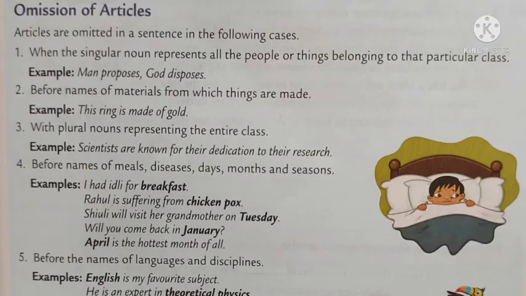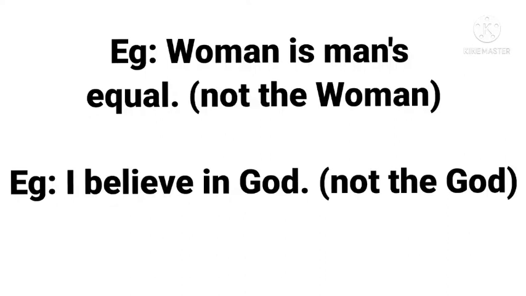Children, now let's see omission of articles. There are certain nouns before which we have to avoid articles. We should not use articles. So let's see such rules. The very first one: before the singular nouns when representing the class or species, when the singular noun represents all the people or things belonging to that particular class, usually before nouns like man, woman, God, etc. So let's see the examples. Man proposes, God disposes. Here we don't use the man or the God. Woman is man's equal. We don't say the woman.